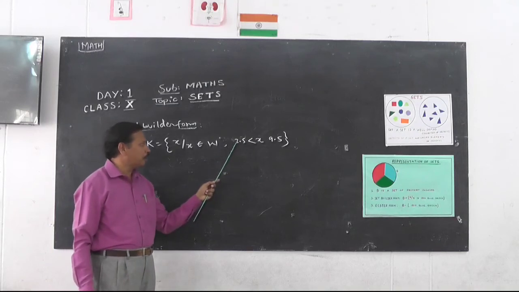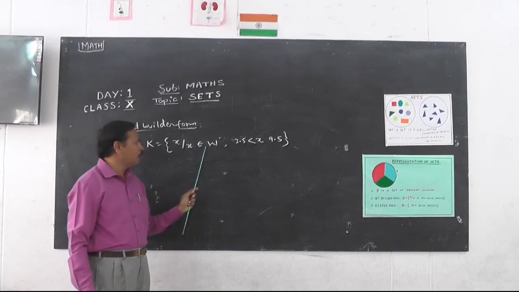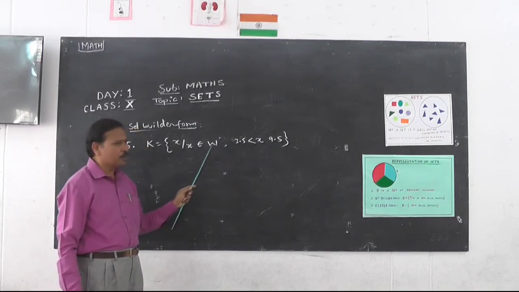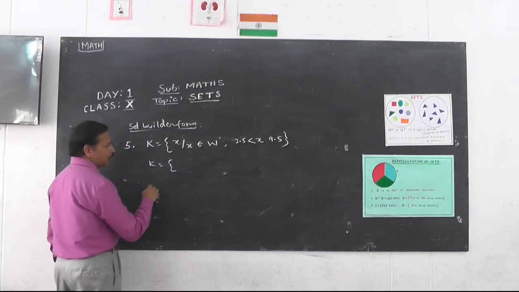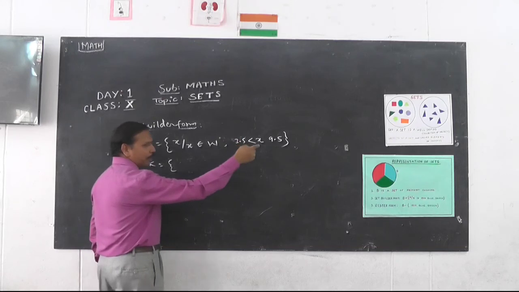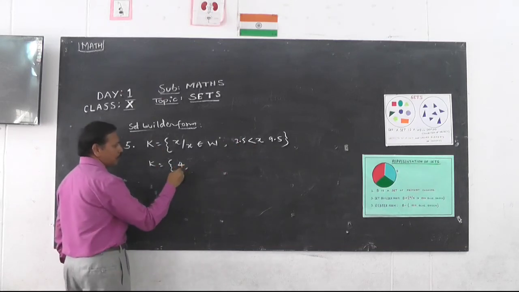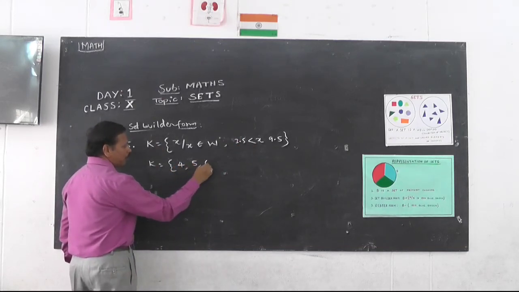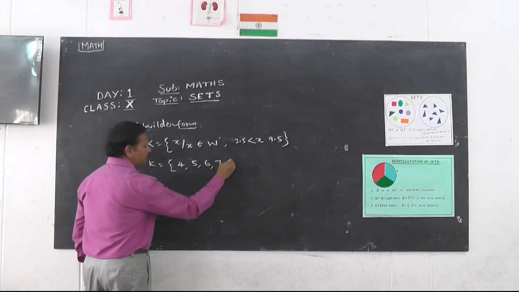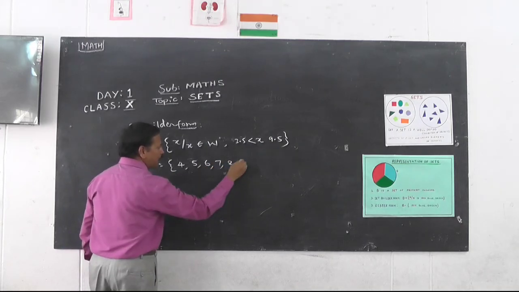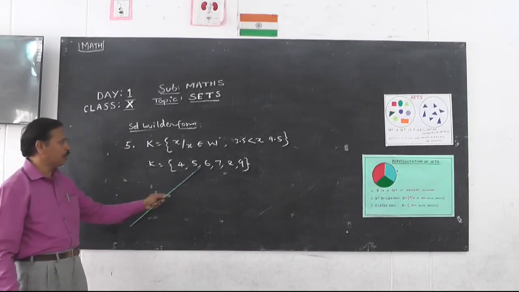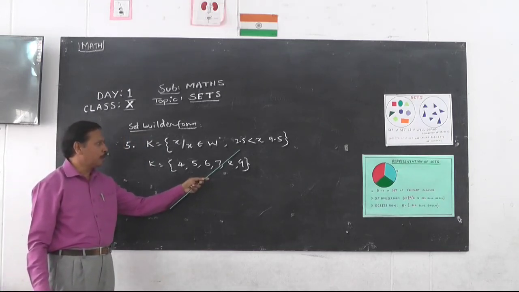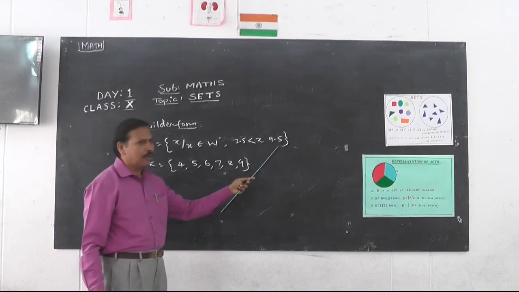X should be greater than 3.5 and less than 9.5. We will not get fractions in whole numbers. Therefore, if you convert into elements, the first element after 3.5, the next whole number, is 4. Again, the next whole numbers are 5, 6, 7, 8, up to 9.5, so 9 also will be present here. Therefore, these elements 4, 5, 6, 7, 8, 9 are in between 3.5 and 9.5.